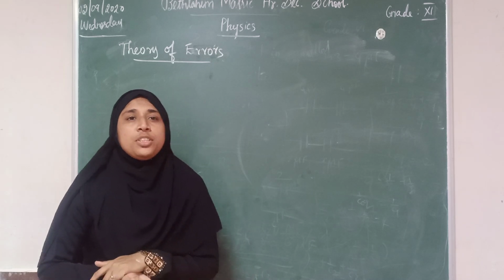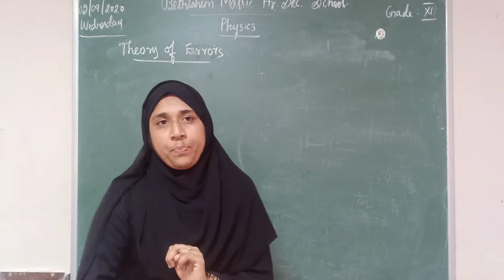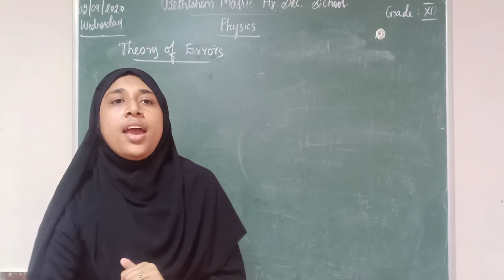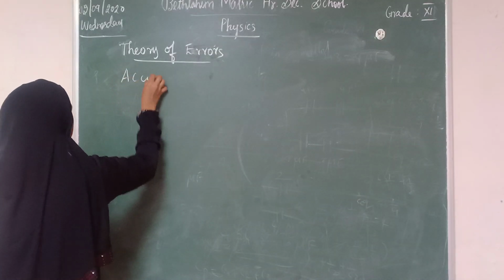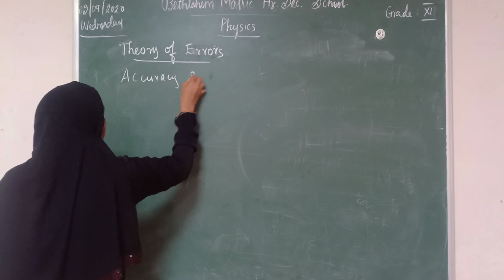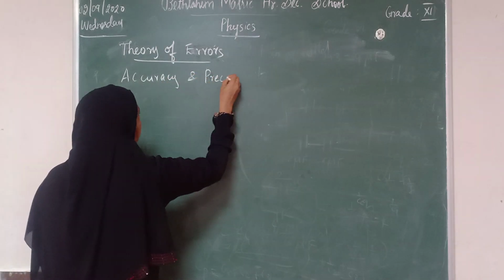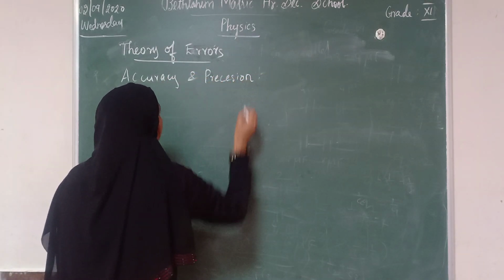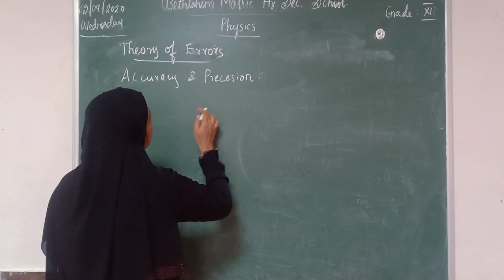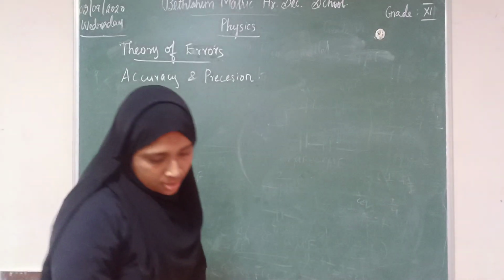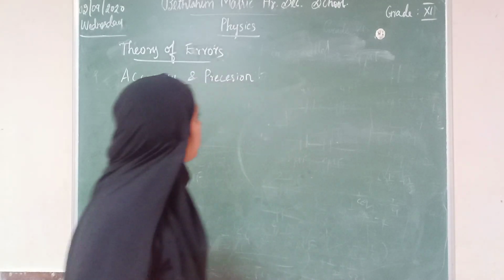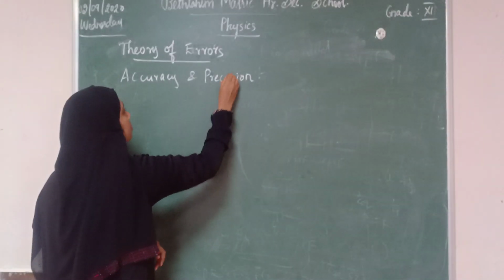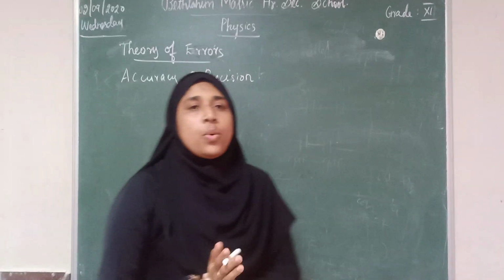In this concept, you should understand two terms, that is accuracy and precision. So what is accuracy?